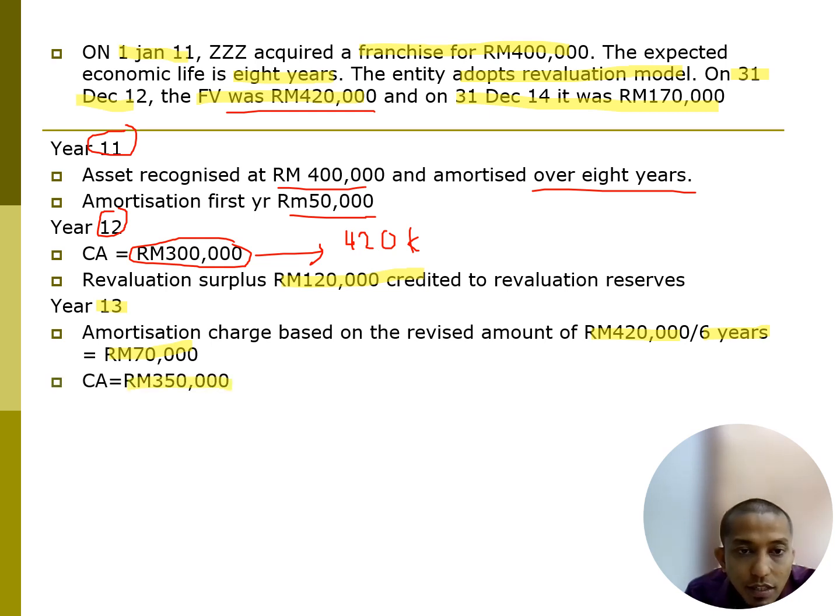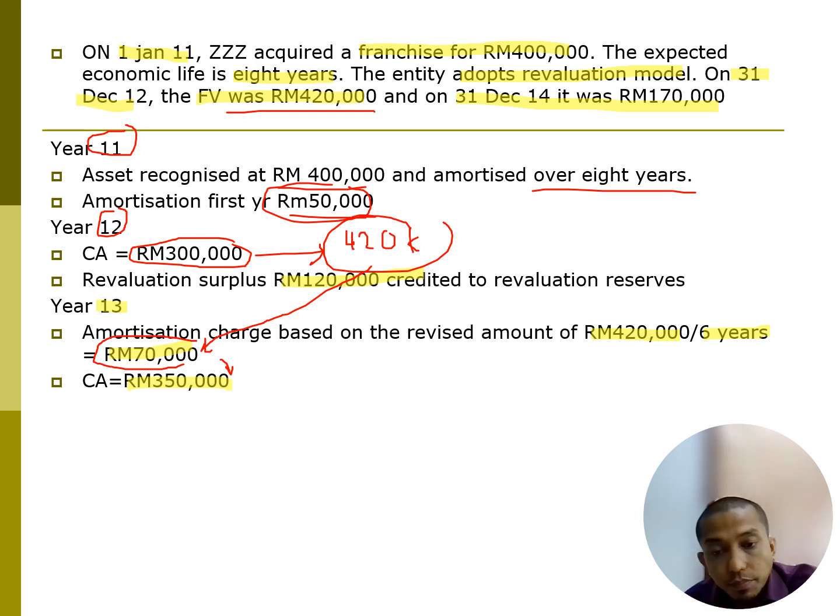Again, how to get this 350? 420 less 70,000, then you get 350,000. So again, what should we do now? Guys, you see, this one is a similar case in PPA. Previously the amortization is 50,000. Now amortization is 70,000. Increased by how much? Increased by 20,000.